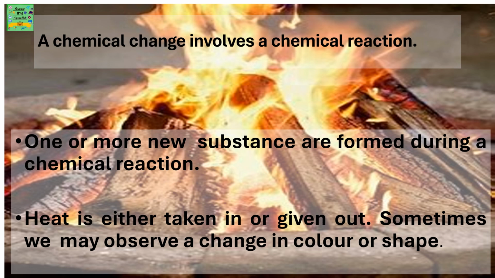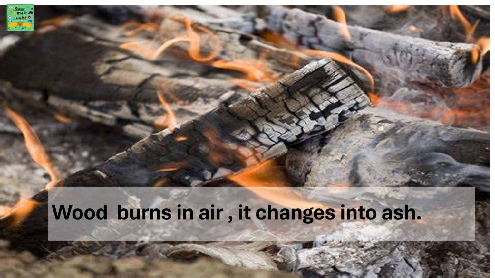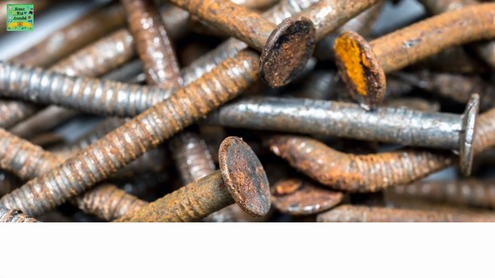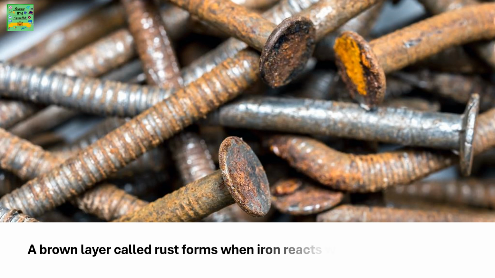A chemical change involves a chemical reaction. One or more new substances are formed during a chemical reaction. Heat is either taken in or given out. Sometimes we may observe a change in color or shape. Wood burns in air. It changes into ash. A brown layer called rust forms when iron reacts with water and air.